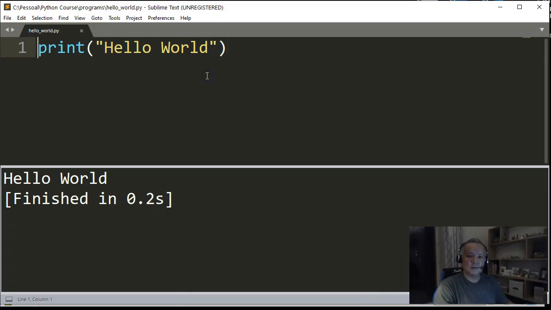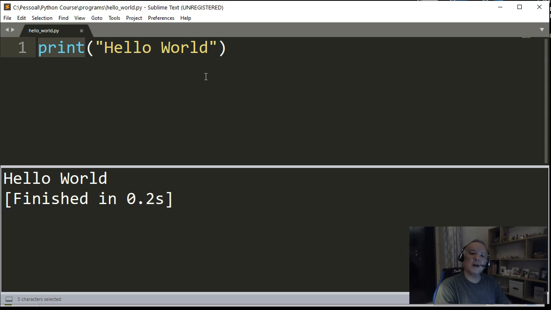So in our code, we have only one line and we are giving one instruction. This instruction is print. Print is a keyword used by Python. Python is a language, so because it's a language, it has its own vocabulary, its own syntax and rules.